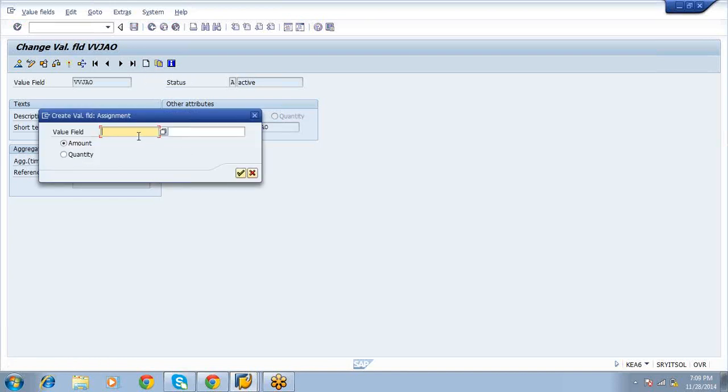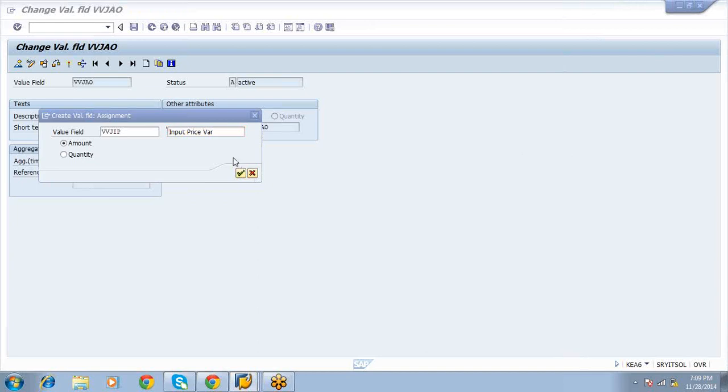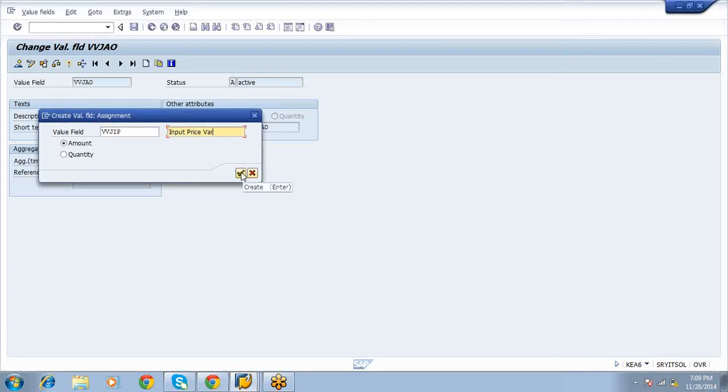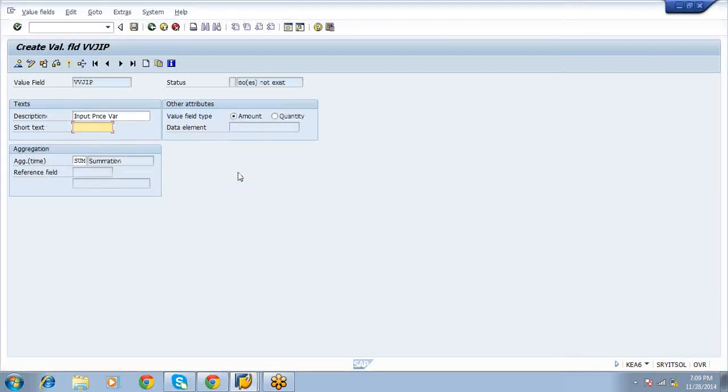Okay, first one VVJ, input price variance. Now we are covering a PP forecasting flow from PP to COPA. That value field you are creating, input price variance, for all 9. Input price variance. Good.